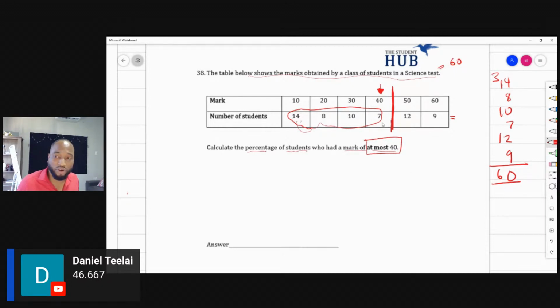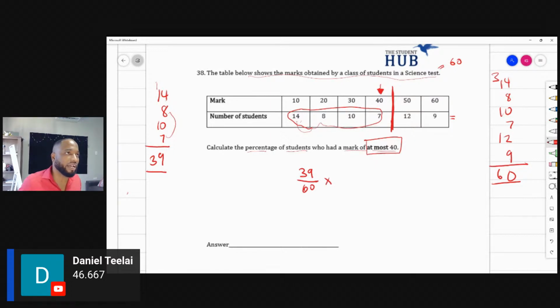So we need to add up all these students. So let's go. 14, 8, 10, 7. 7 and 8 is 15, plus 4 is 19. So 7 and 8, is that correct? Yes. 7 and 8 is 15, plus 4 is 9, and we put the extra 1 here. So we have 39. So we want 39 out of 60. So 39 out of 60 is how much percent?